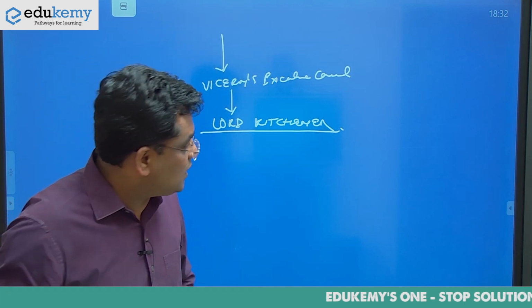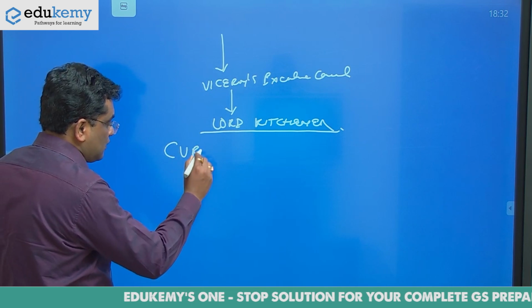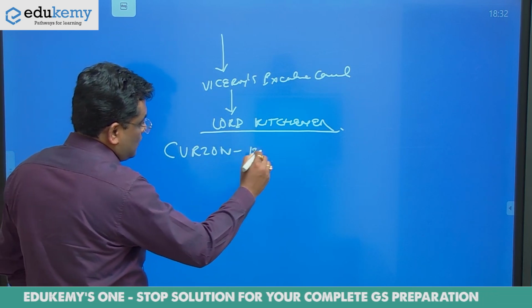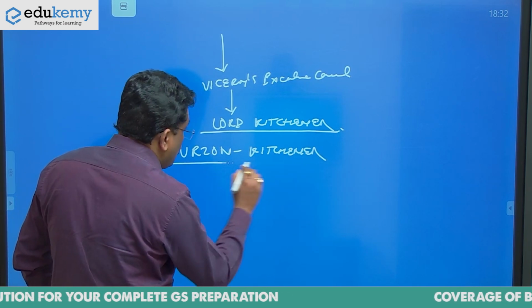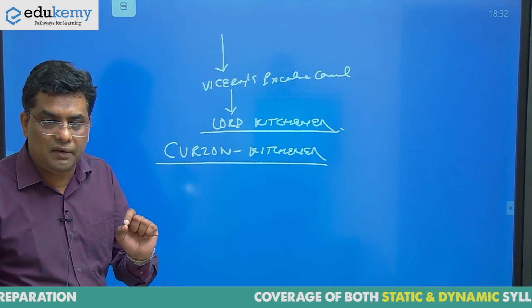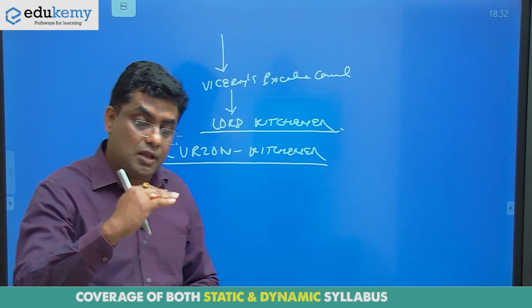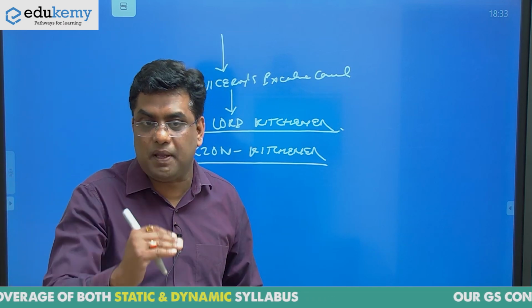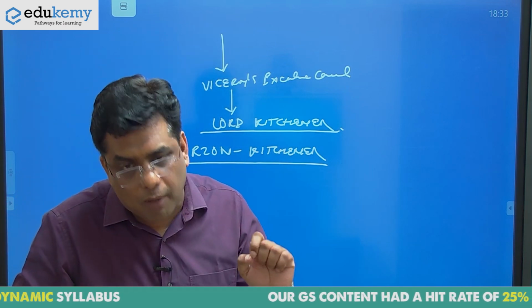So the Curzon-Kitchener controversy led to the resignation of Curzon. What was the issue? The role of the military commander in the Viceroy's Executive Council. Look at the facts where you have to arrange the events in between. Every point should be in bold format.